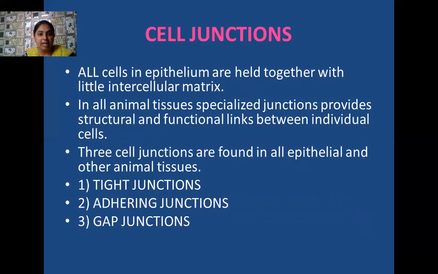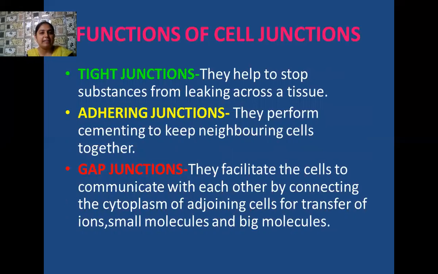Here, students, we have three types of cell junctions present in the epithelial tissues and other animal tissues. Number one, the tight junctions; number two, the adhering junctions; and number three, the gap junctions. Now I am taking one by one all of these junctions and their functions. The first type are the tight junctions. This type of junction helps to stop the leakage of substances across a tissue. That's why they are known as tight junctions.